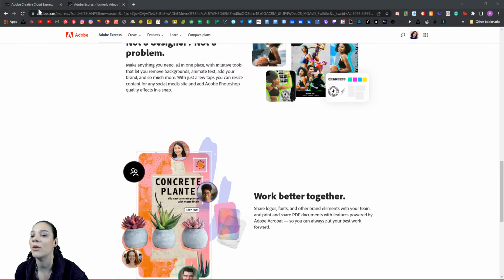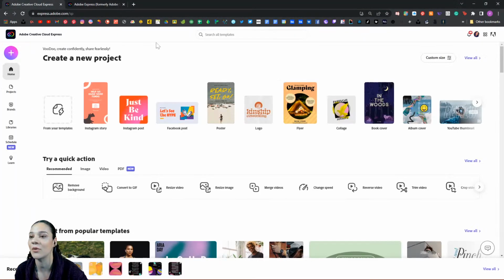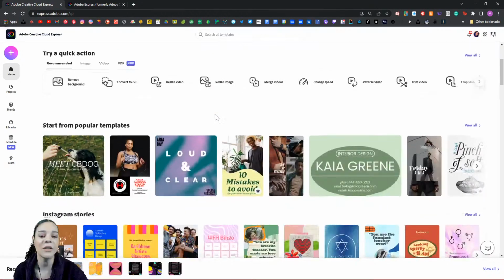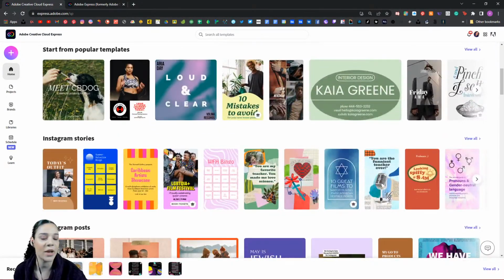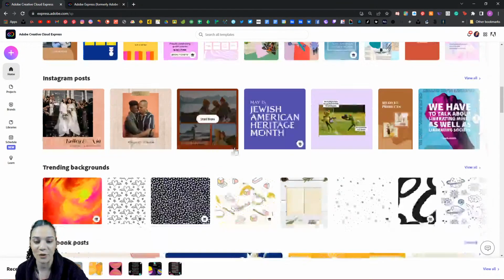And then, if you do not click this Start for Free button here, you can head over to express.adobe.com. And here on this front page, you can jump through and explore tons and tons of different templates and things. You can explore projects. Maybe you have created projects before. You can dive into old projects. You can go into brands, view your libraries, and all of these awesome, wonderful things.